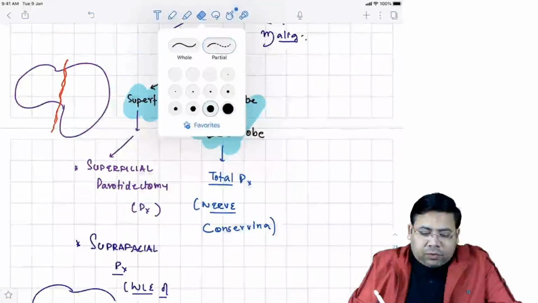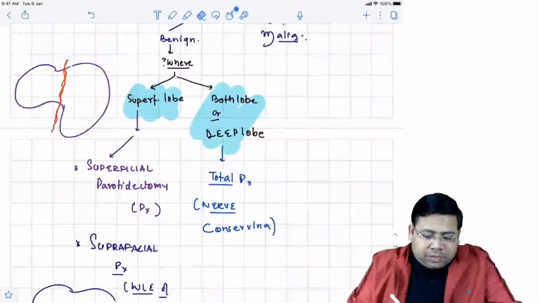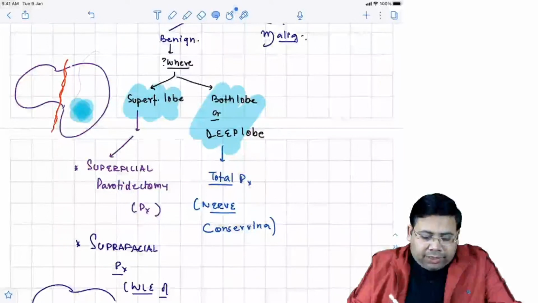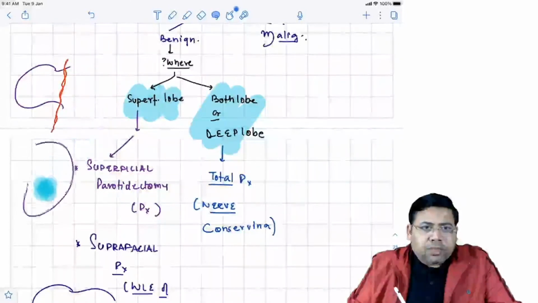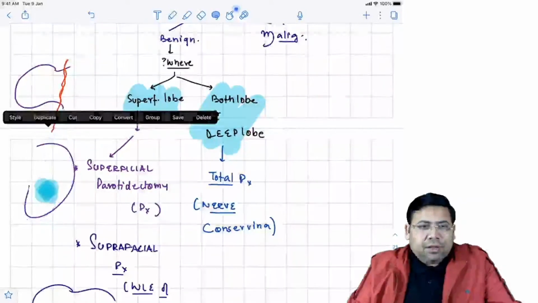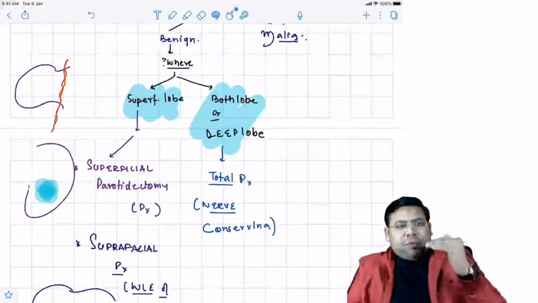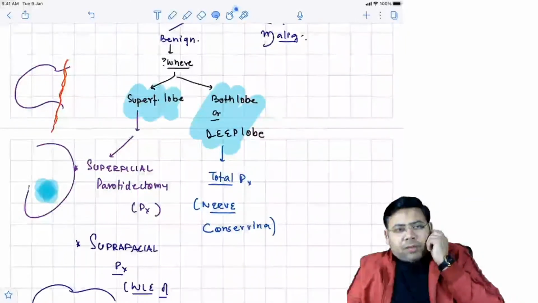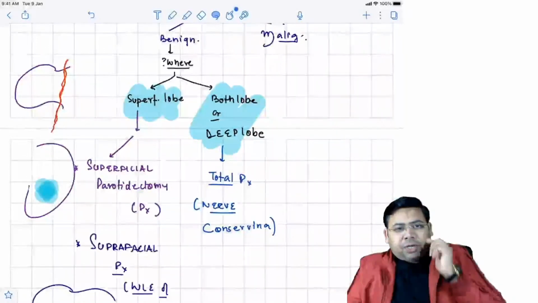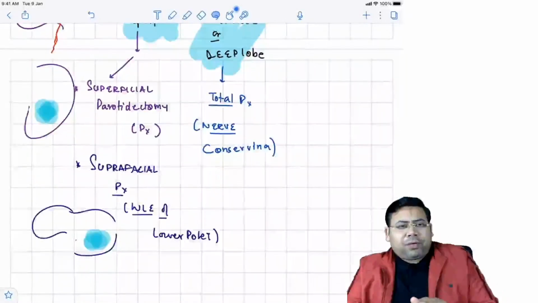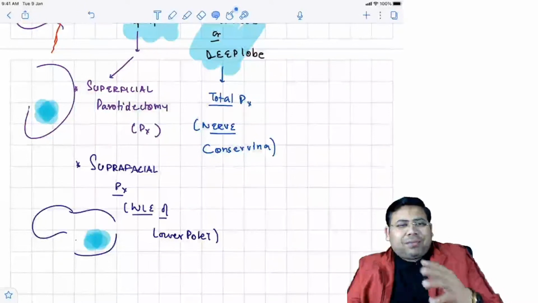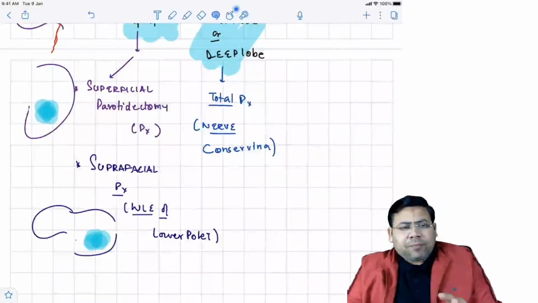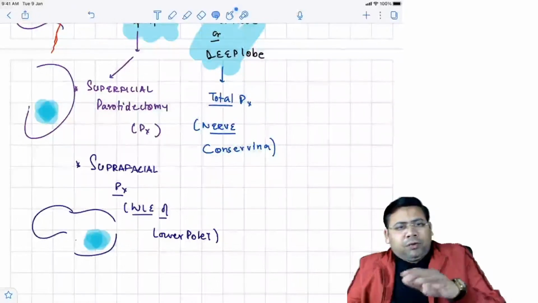So what we are going to do in this case, suppose the tumor is here, we are going to remove the entire superficial lobe, exposing the nerve. Above the faciovenous plane of Patey, you will remove everything. So this is what is known as superficial parotidectomy. When you talk about suprafacial parotidectomy, you take a decent margin of 1 to 2 centimeter around that tumor.